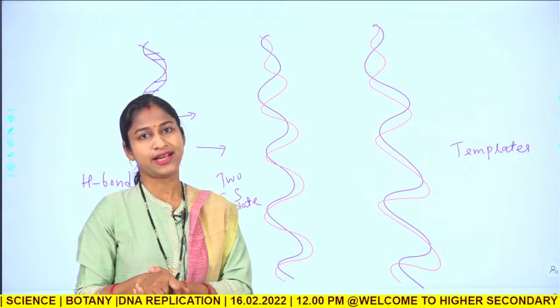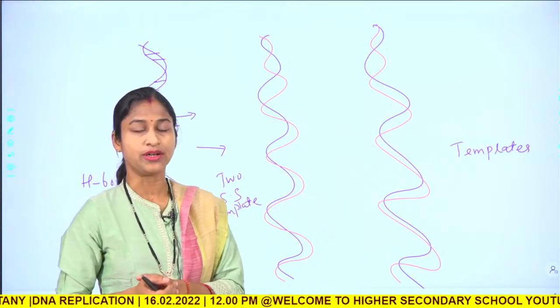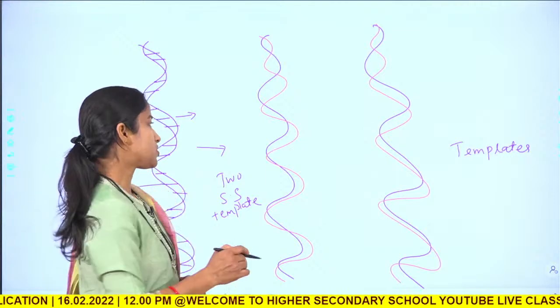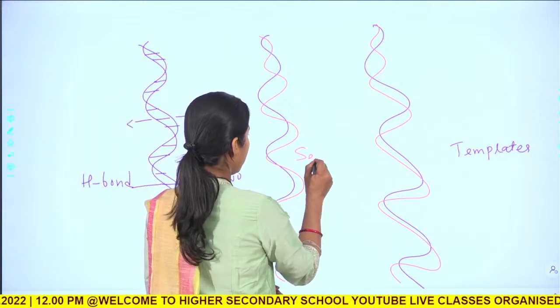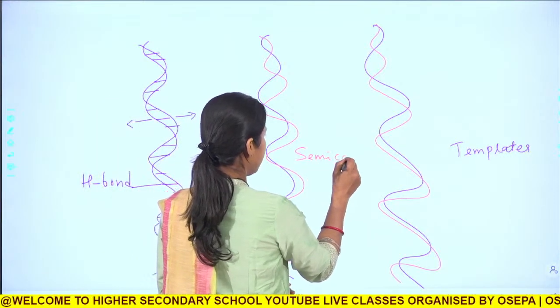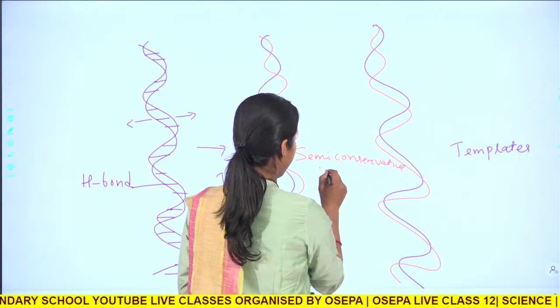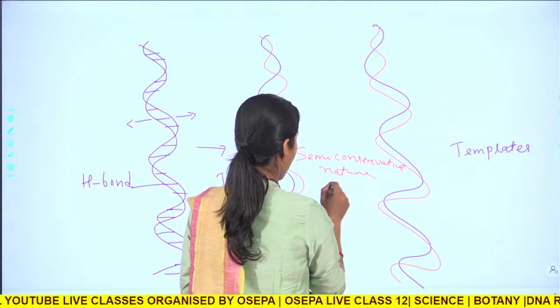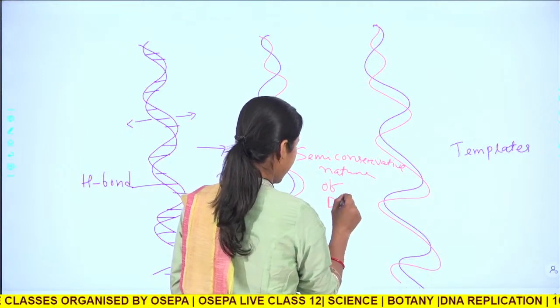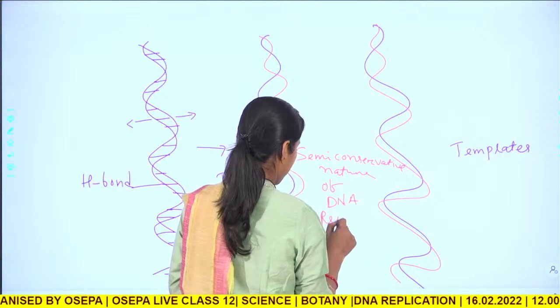What is this nature of DNA replication called? This is called the semi-conservative nature of DNA replication.